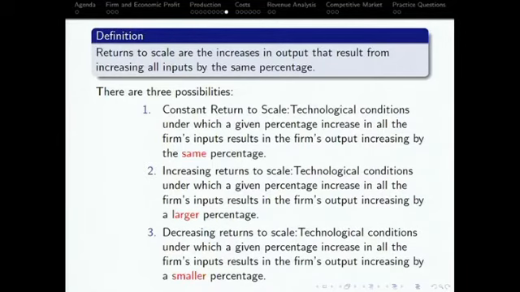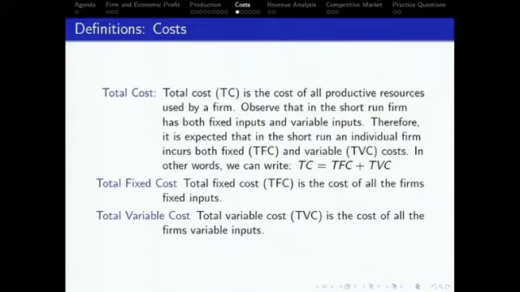So basically what you need to do, if I increase the whole units, or whatever inputs I'm using, if I increase all of them by a certain proportion, does my output increase exactly by that proportion, or less than that, or above that? If it's exactly that proportion, you call it constant. Less than that proportion, then you call it decreasing. Above that proportion, you call it increasing. Clear? So in other words, the return to scale is applicable when we talk about the long-run production function. Correct? Okay.